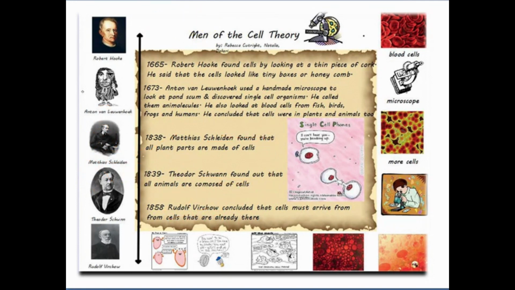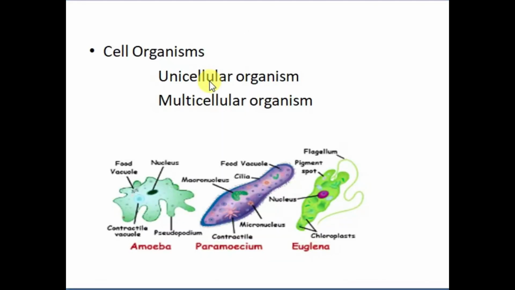After we have discussed this, we'll talk about organisms. Every organism has some kind of cell in it. Different organisms have different cell types. Unicellular organisms have different cell types, and multicellular organisms have different cells. So we'll study about them.